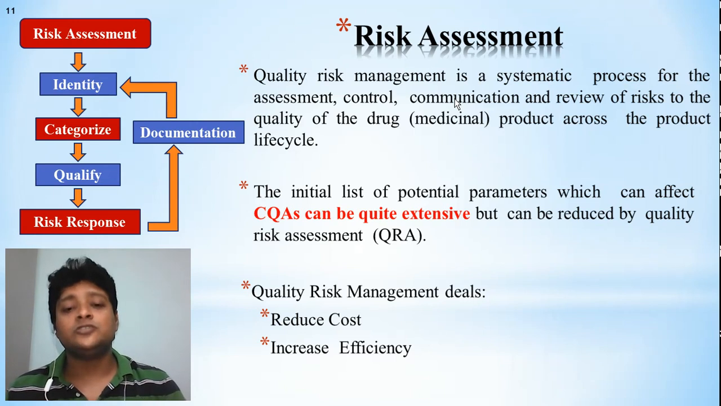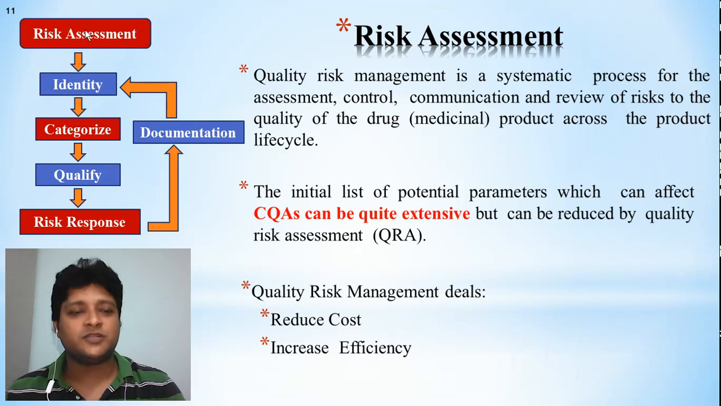That all these things should be done. So that's why here what is telling, the risk assessment, the diagram you can see, or you can see when scrolling the pointer. So risk assessment, it will be identified first, then it will be categorized, then it will be qualified, yes, this is the risk and how we can prevent it, then risk response, what kind of response we have to do, then it will go for documentation, then it will again be repeated.